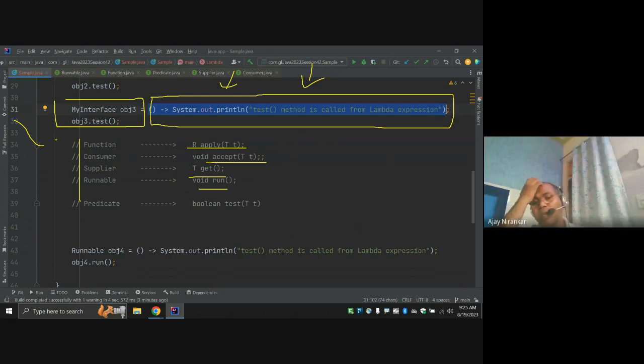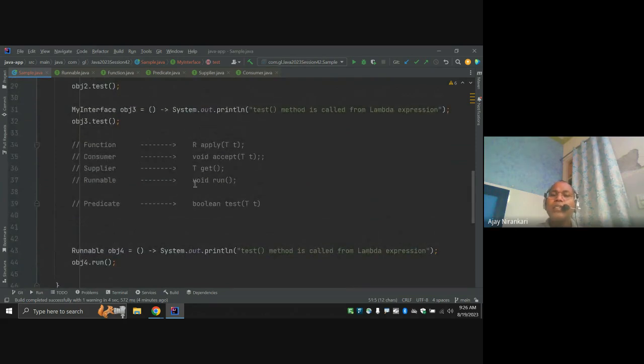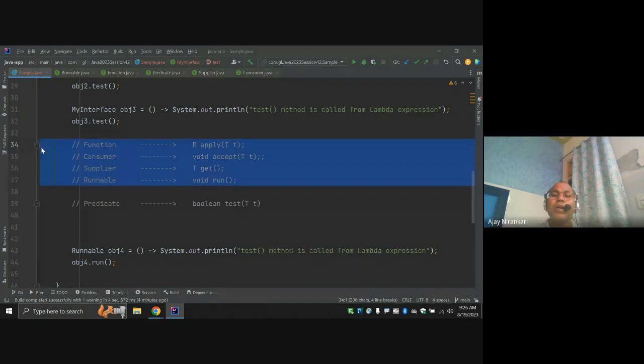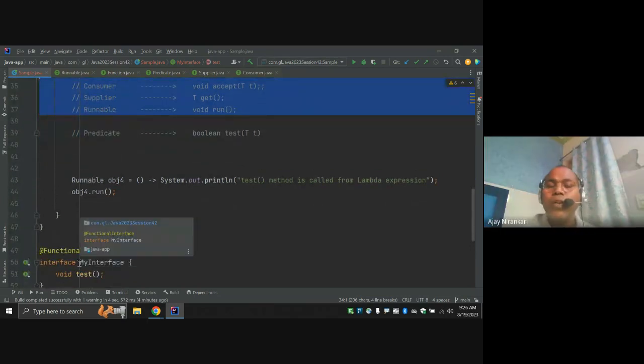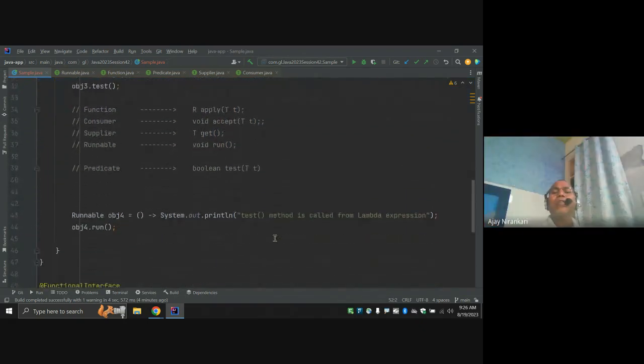And give some example, right? So here our intention: whenever we are going to write an interface, that is a functional interface, meaning the interface has only a single abstract method, and whatever the method you write, just think whether this syntax already exists in the library or not. If it already exists, you can use it. If you are writing some method that does not exist, then you can write your own functional interface. The compiler does not disallow it, right? So just handy things the compiler has given you.